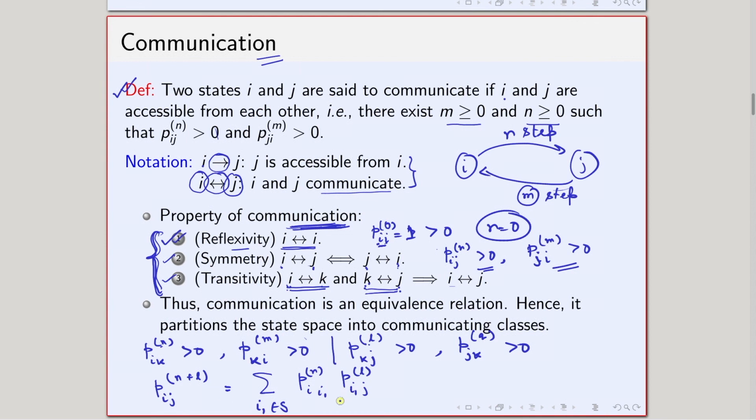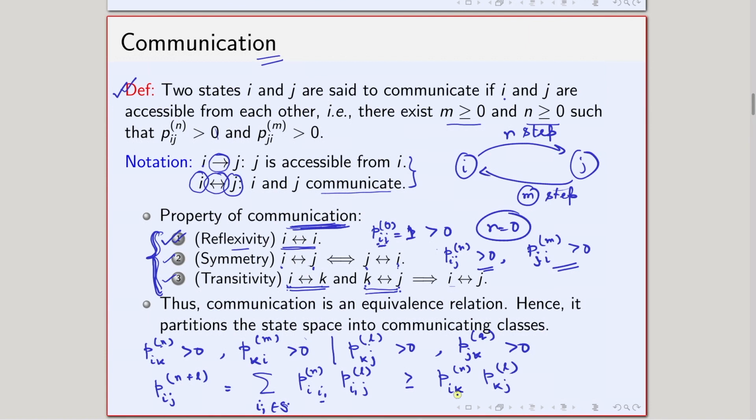Now see that when I am taking this i1 belongs to S, i1 can also take the value k. So I can write this quantity is greater than or equal to P i k in n steps times P k j in l steps. So I have taken a particular value of i1 belonging to S, and k is a member of the state space.